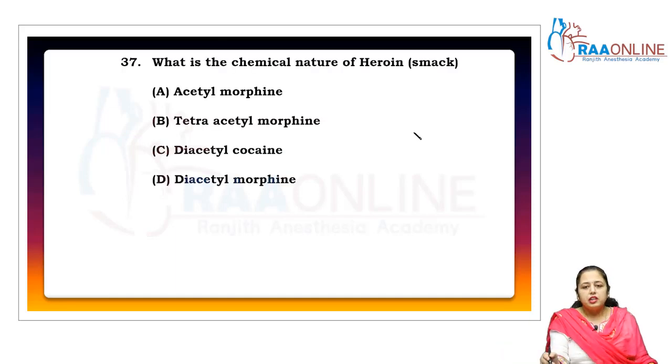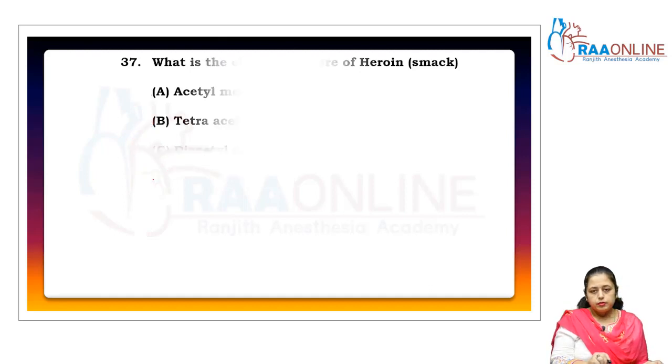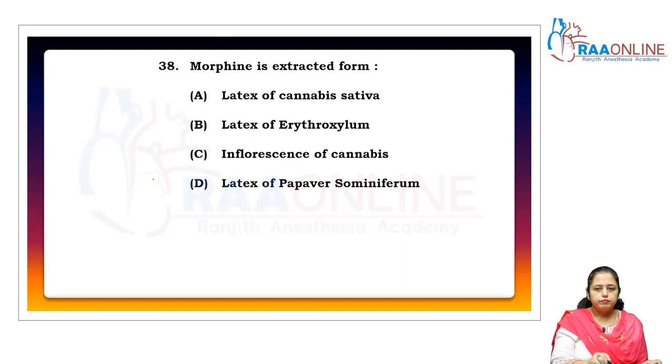What is the chemical nature of heroin or smack? As we just studied, chemically it is diacetyl morphine, right? So diacetyl morphine, yes. Tetraacetyl, no. Diacetyl cocaine, no. Diacetyl morphine, yes. So the answer is D. Clear? Come to the next question.